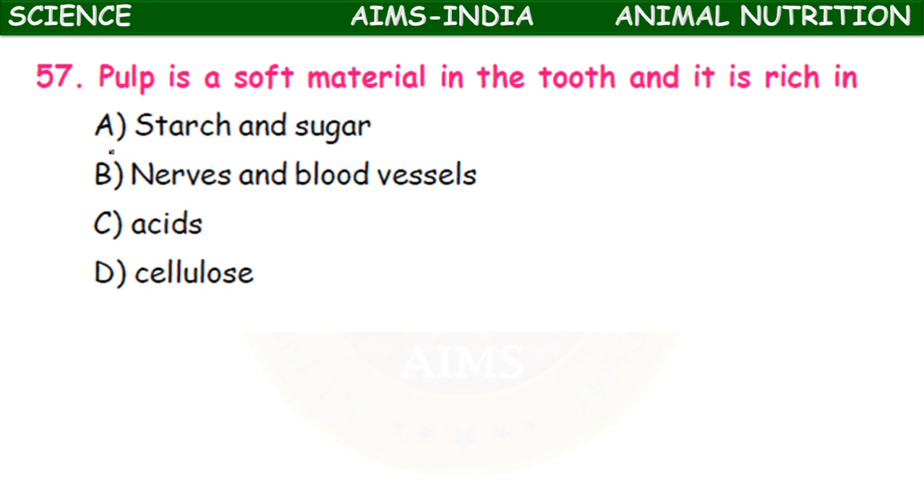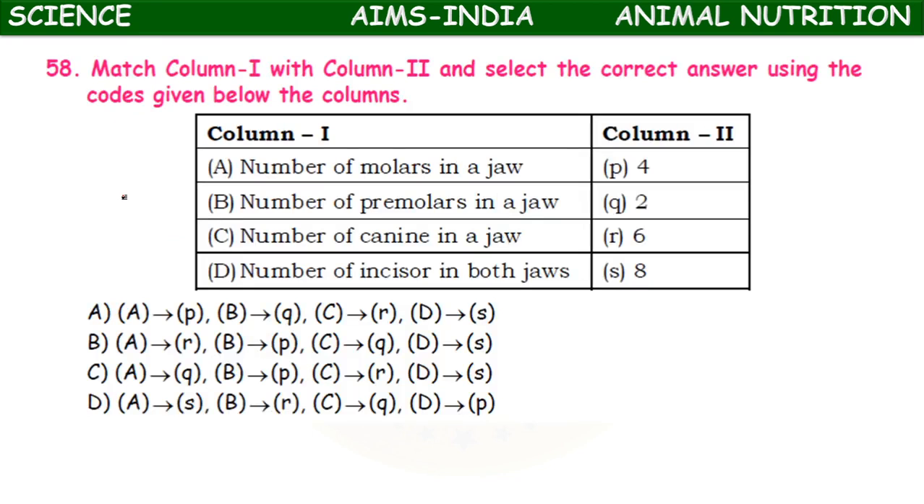The pulp is a soft material in the tooth and it is rich in starch and sugar, nerves and blood vessels, or acid and cellulose. So it is the nerves and blood vessels. It's a sensitive part of the teeth, the pulp. We can call it the pulp cavity.